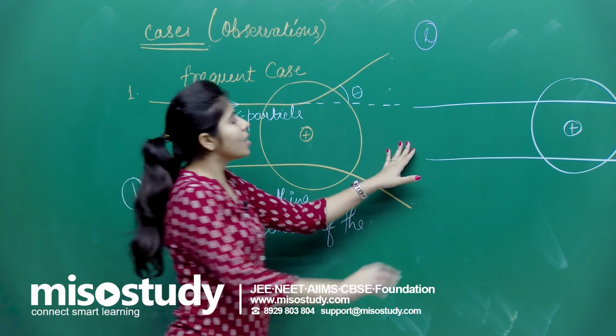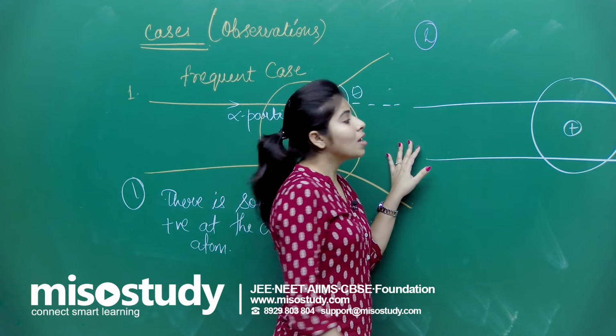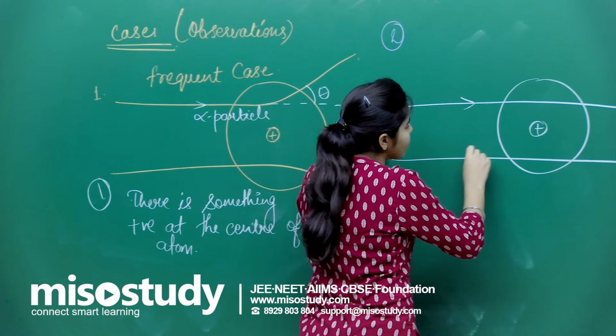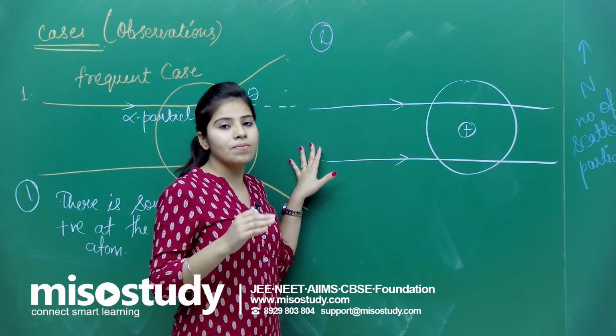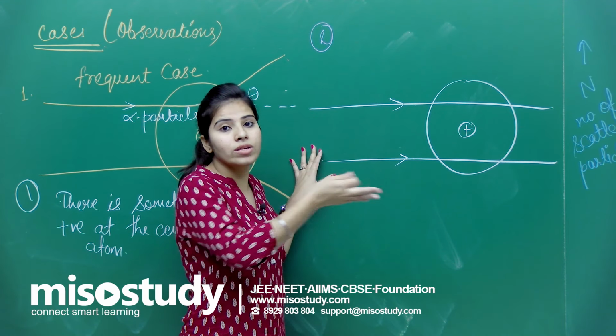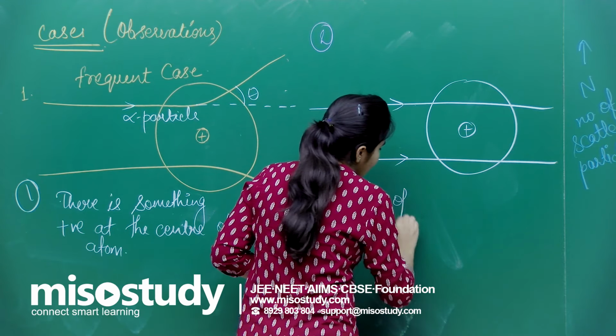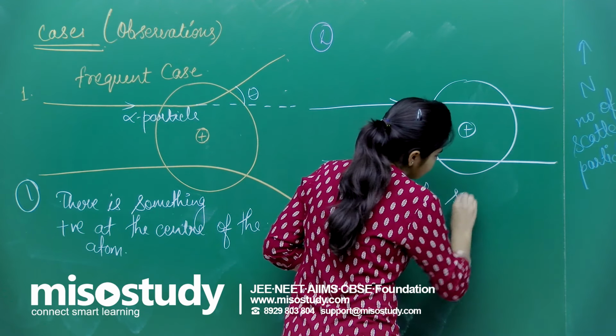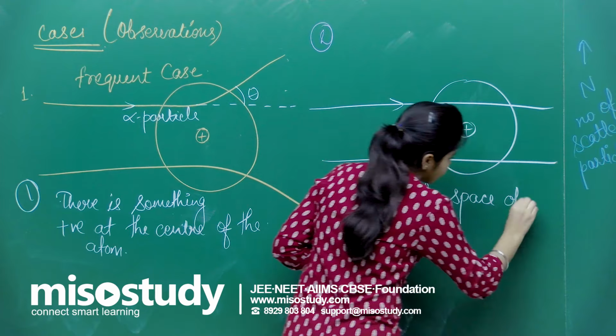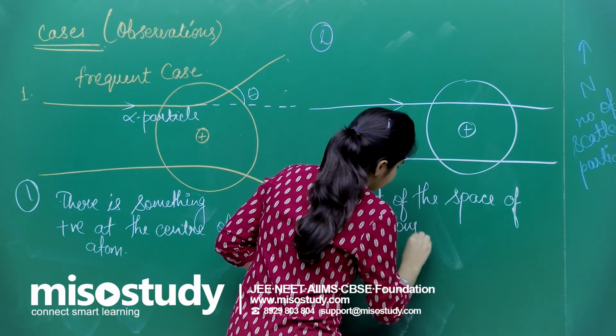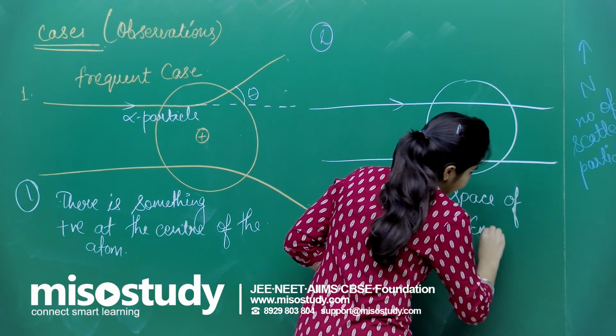Now if I talk about the second observation, it was that many of the particles were going straight. That means most of the space of the atom is empty.